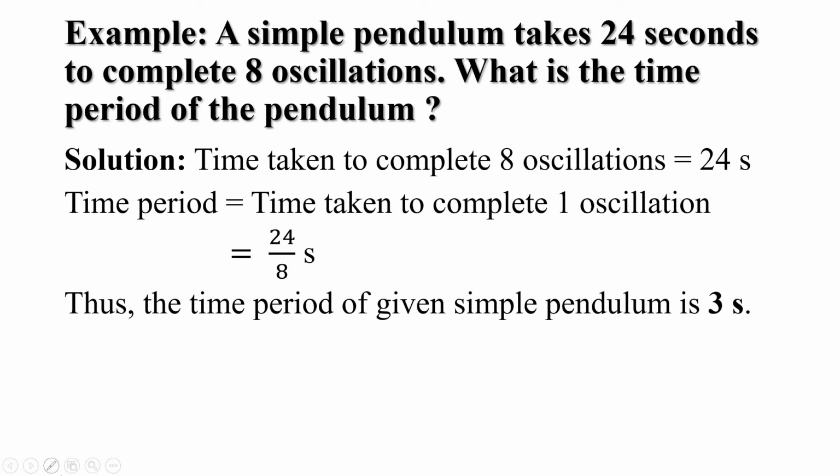And students, let's take an example to calculate the time period of the pendulum. A simple pendulum takes 24 seconds to complete 8 oscillations. What is the time period of the pendulum? And the solution is, time taken to complete 8 oscillations is 24 seconds, and we know that time period is equal to time taken to complete one oscillation. So the time period will be 24 upon 8 seconds. Thus, the time period of the given simple pendulum is 3 seconds.